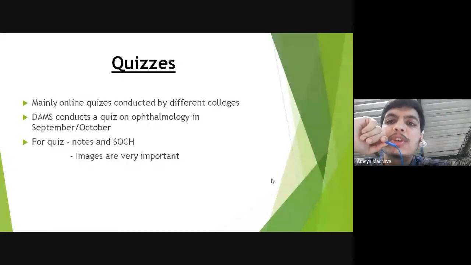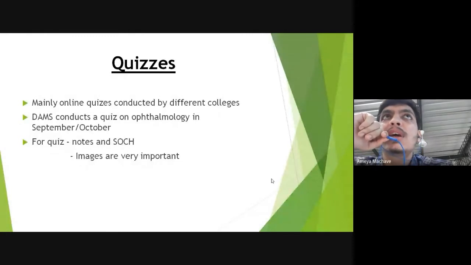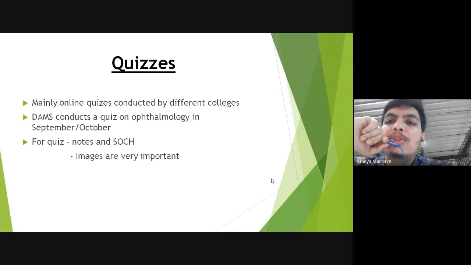So for quiz purpose, notes and Soch, and I would say that for certain signs, images might not be given in Soch or your Marrow notes. So for that, Google them, and you can also save the important images that you get, because images are really important in ophthalmology. You get a lot of image-based questions, especially in quizzes. So that is how I feel notes, Soch, and images would suffice for preparing for your quizzes.